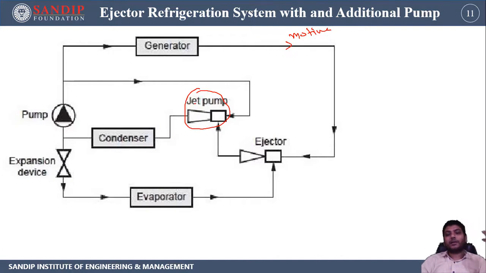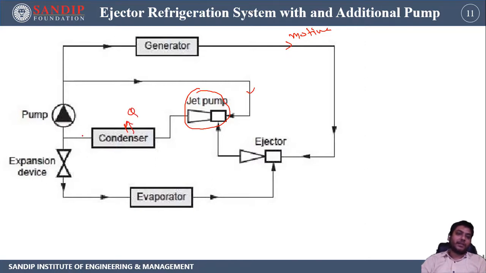Now the construction of the jet pump is similar to that of the ejector, so it also requires a motive steam. For this jet pump, the motive steam is coming from the pump, which develops a high pressure above the pressure of the condenser. That pressure is coming from this part, and then the pressure is going to be decreased in a nozzle. Then it is going to mix with the steam coming out of the ejector, and then the mixture goes to the condenser where heat will be lost to the surroundings.